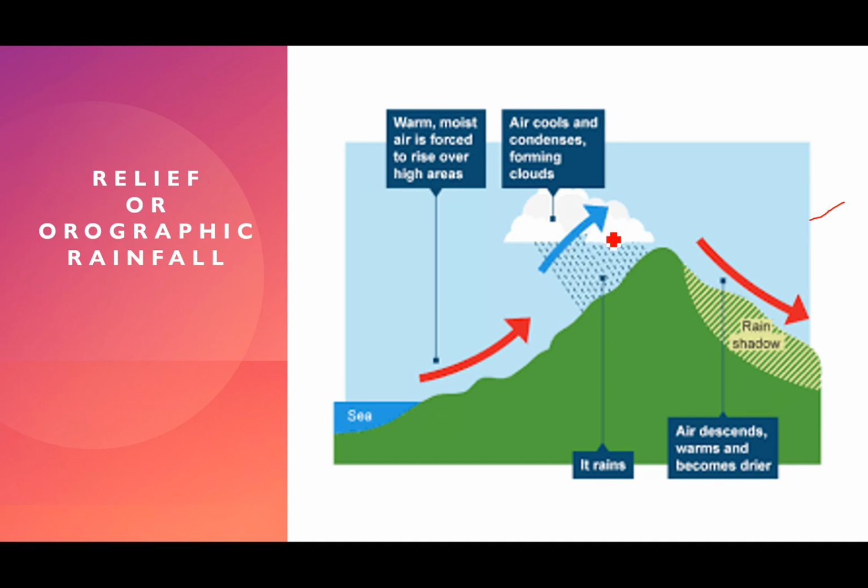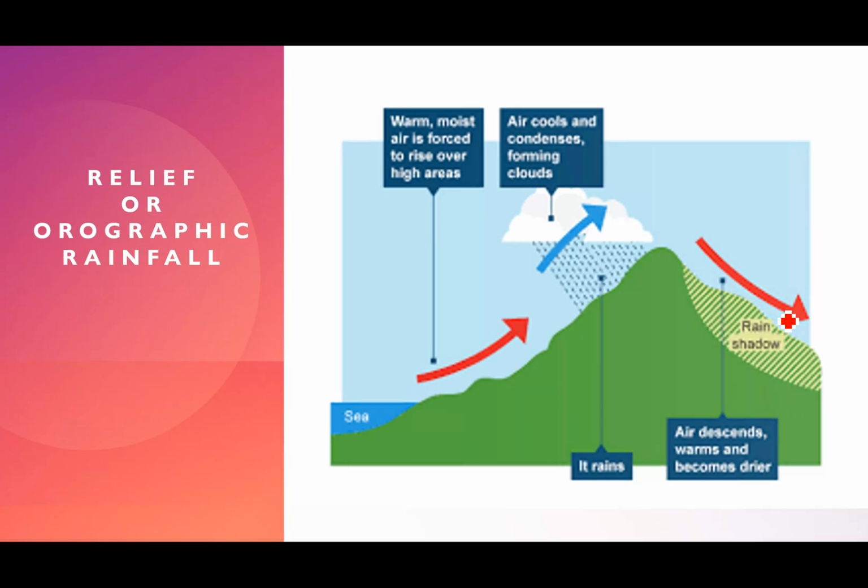It forms cloud, and cloud जो है, when it cannot bear more moisture, it will rain. Now जैसे ही बच्चे ये हवा जो है, it will descend towards the leeward side of the mountain. This is also called the rain shadow, because यहाँ जो है, it is probably a more drier area, a warmer and a drier area. So this kind of rainfall is called the relief or the orographic rainfall.